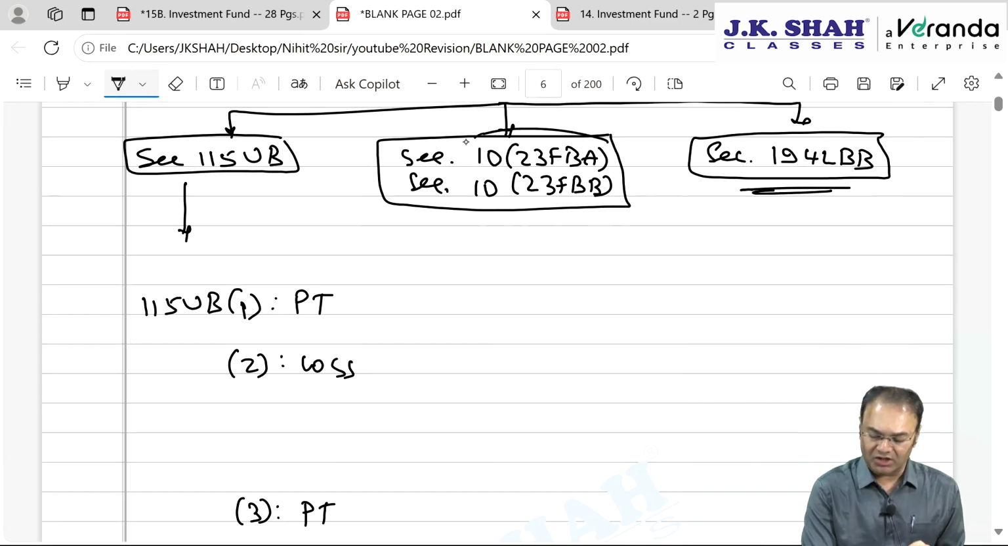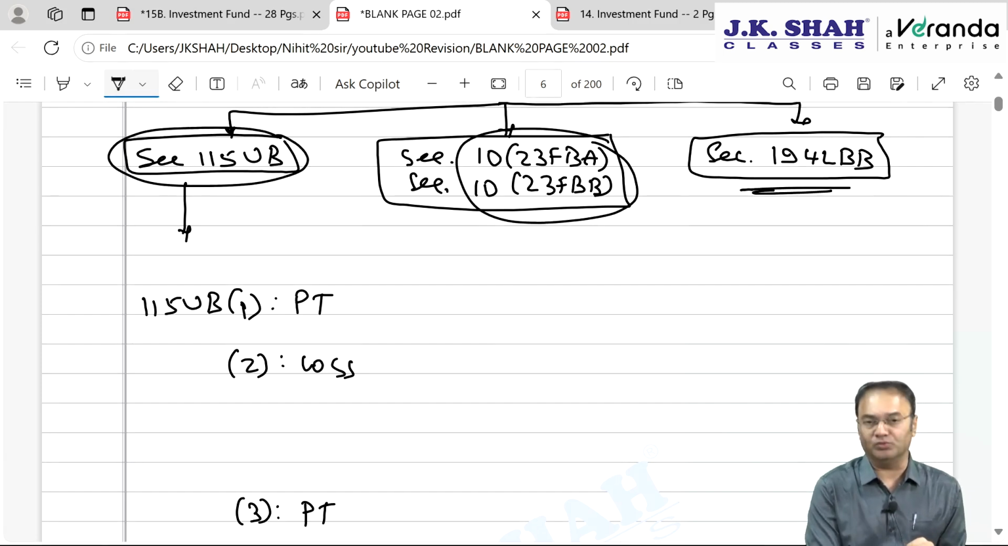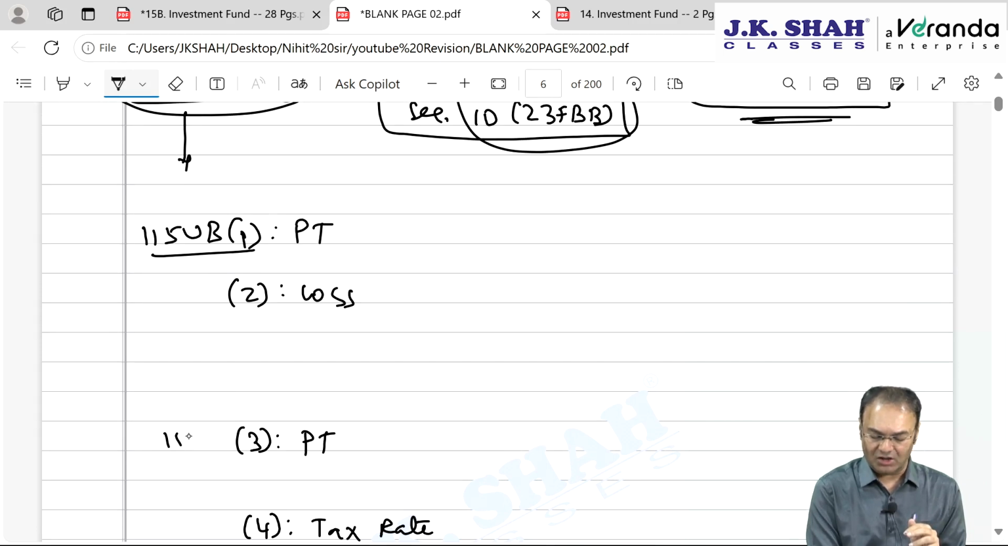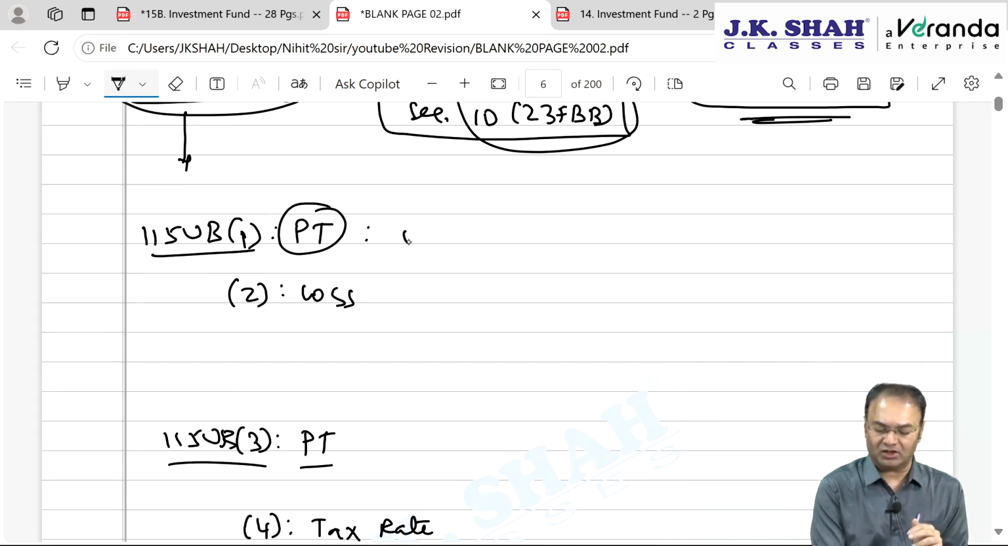TDS section, 1023 FBA, FBB and 115 UB. These are the 3 key ingredients of this chapter. 115 UB subsection 1 and subsection 3, both of them talk about pass-through status. This talks about pass-through status with regards to investment made.